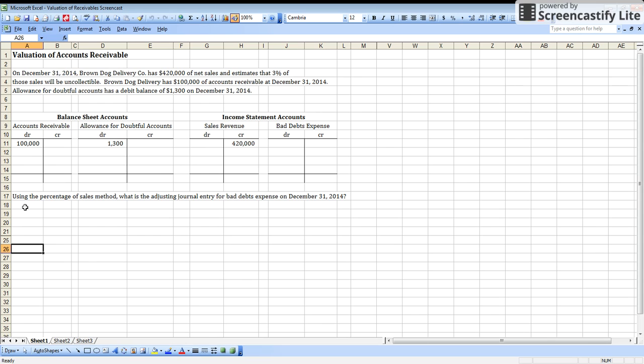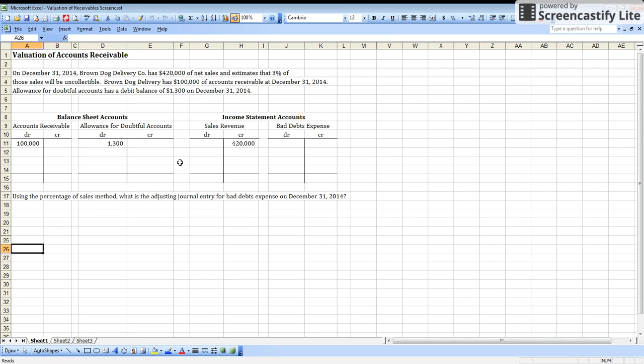So the first problem that we are going to do is we're going to look at using the percentage of sales method. What is the adjusting journal entry for bad debts expense on December 31st, 2014? So we want to record the estimate that we have for bad debts expense, and using the percentage of sales method, we are going to try to concentrate on the income statement accounts. What we're doing with the percentage of sales method is we're trying to match the expense to the revenue. We want the balance in bad debts expense to reflect the percentage of sales that will not be collected.